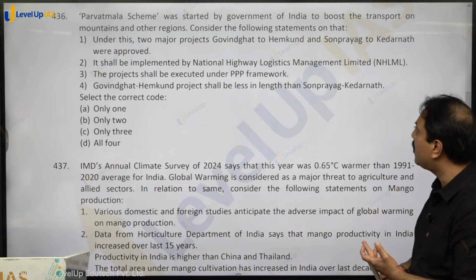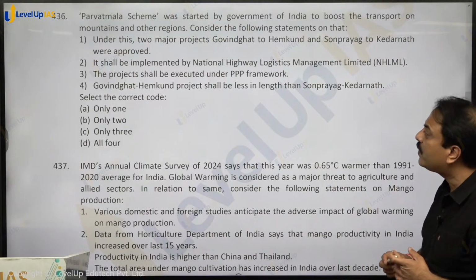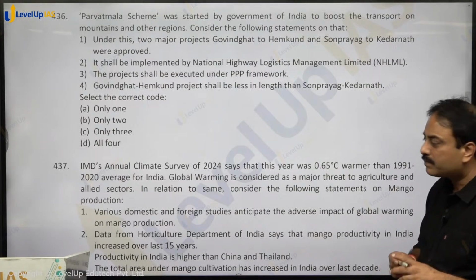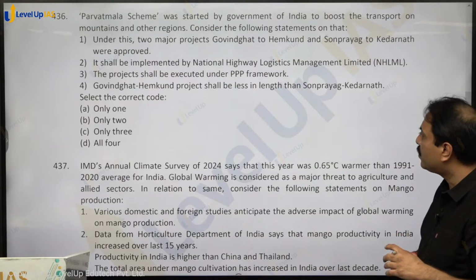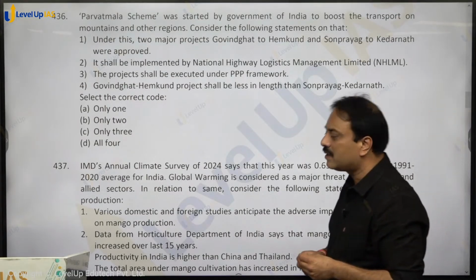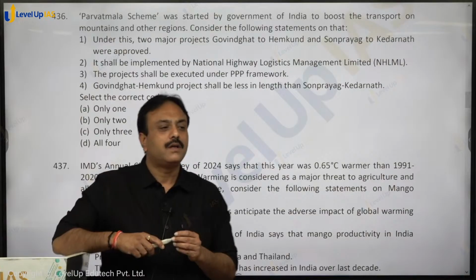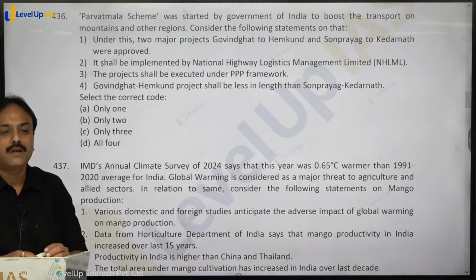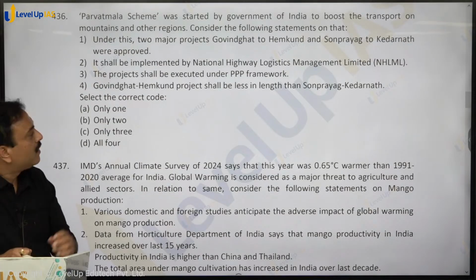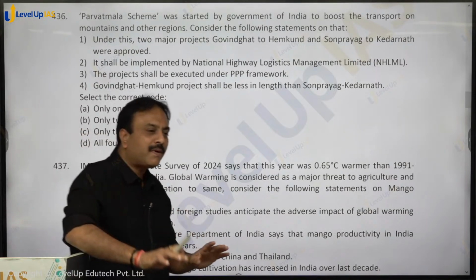Parvatmala scheme was started by Government of India to boost the transport on mountains and other regions. Consider the following statements on that. Under this, two major projects, Govind Ghat to Hemkund Sahib and Sonprayag to Kedarnath, were approved. Parvatmala is what? Ropeway scheme, trolley scheme. Yes or no? Two projects were approved by Government of India.